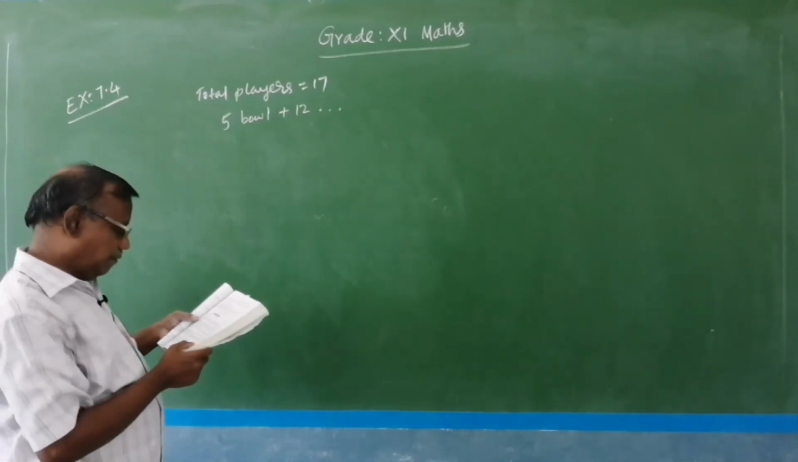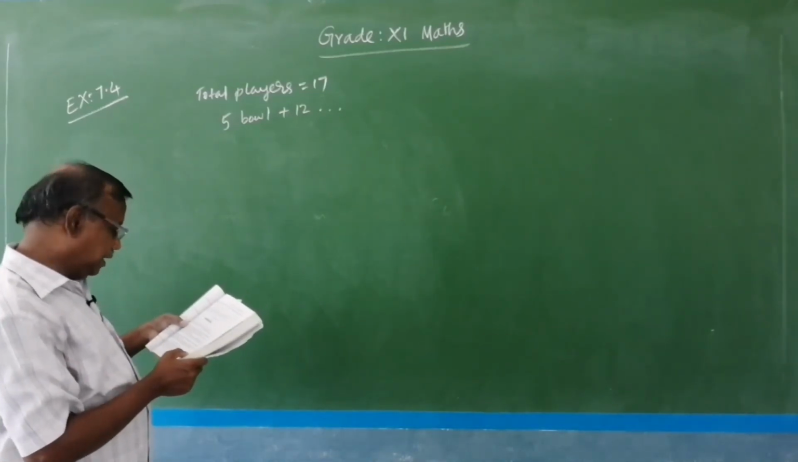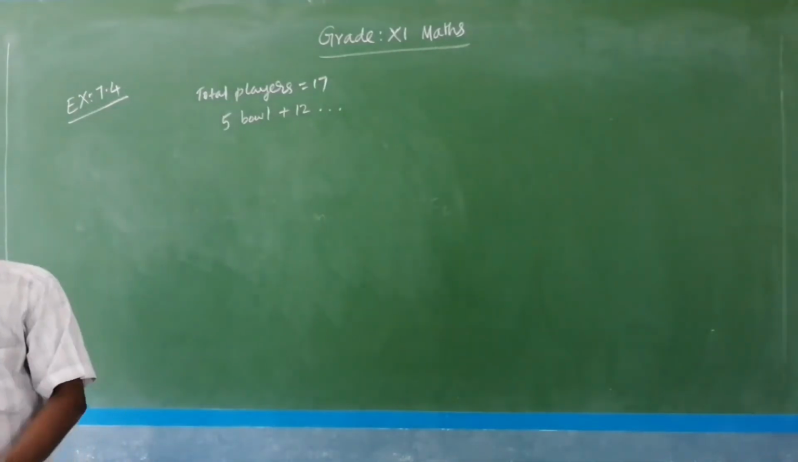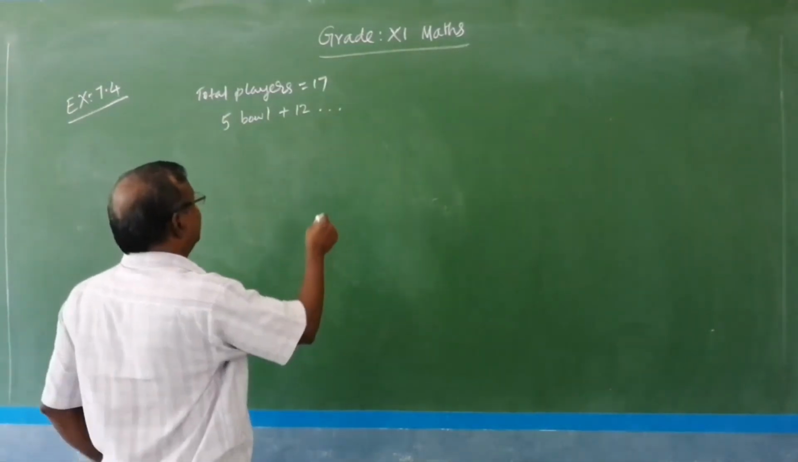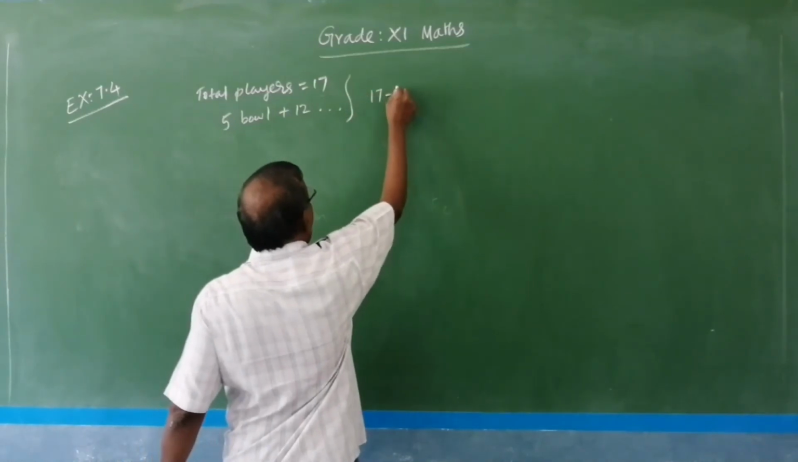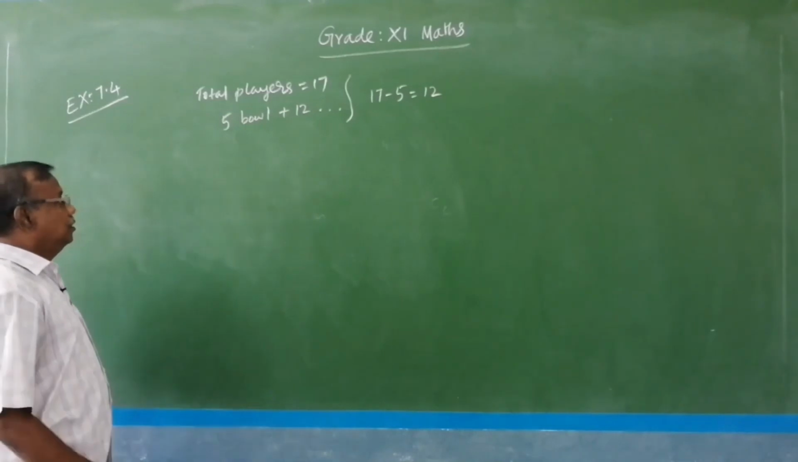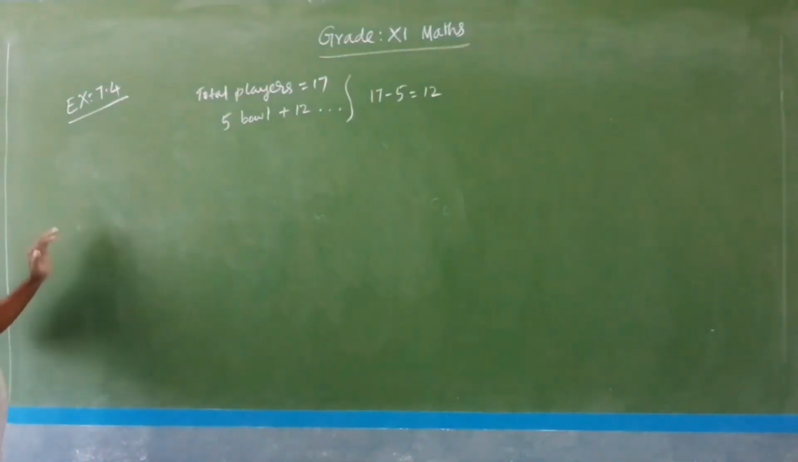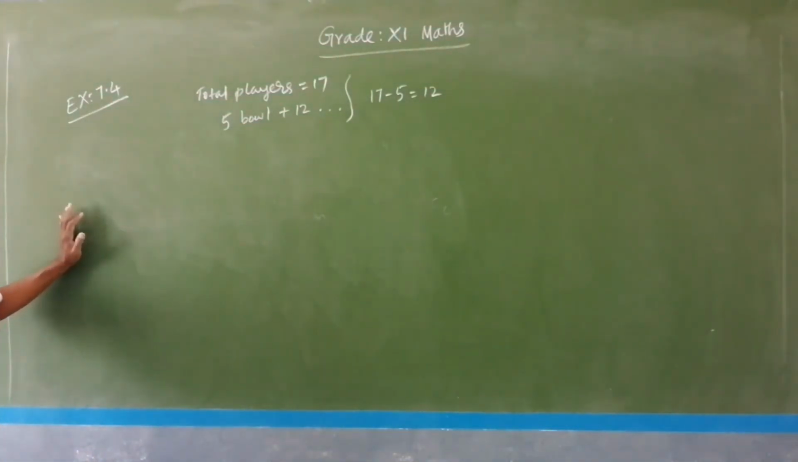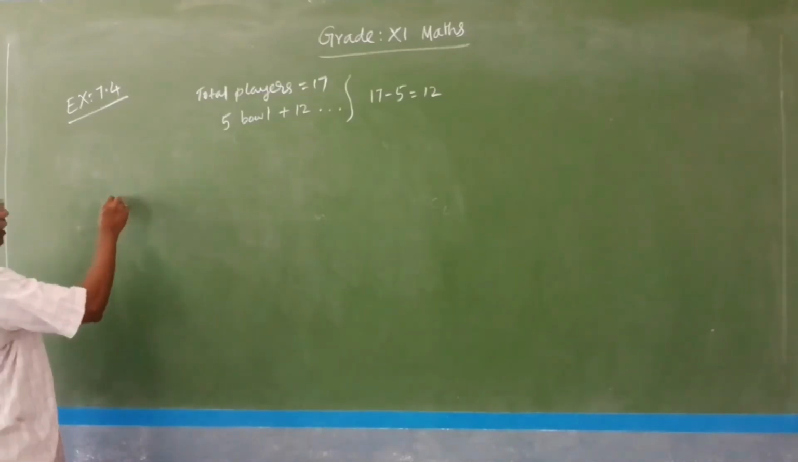Each team of 11 must include exactly 4 bowlers. So if 5 are bowlers, the remaining is 17 minus 5 equal to 12. So in the selection of 11 players, we need 4 bowlers.